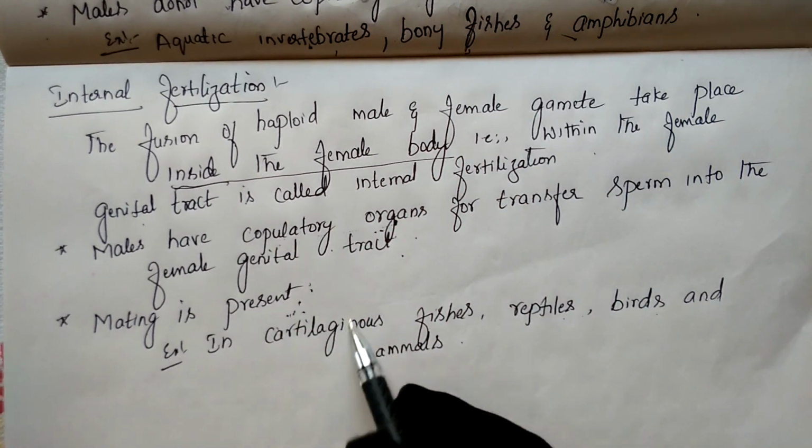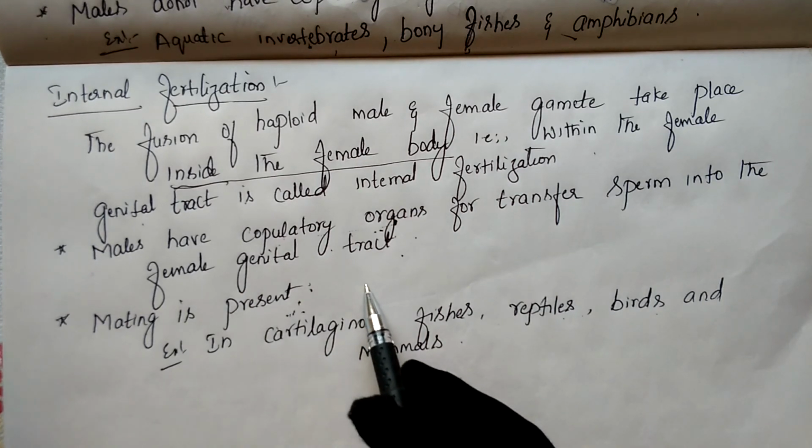So this is the second type of event in the events of sexual reproduction. Next, the difference between external fertilization and internal fertilization we'll discuss in your next class.